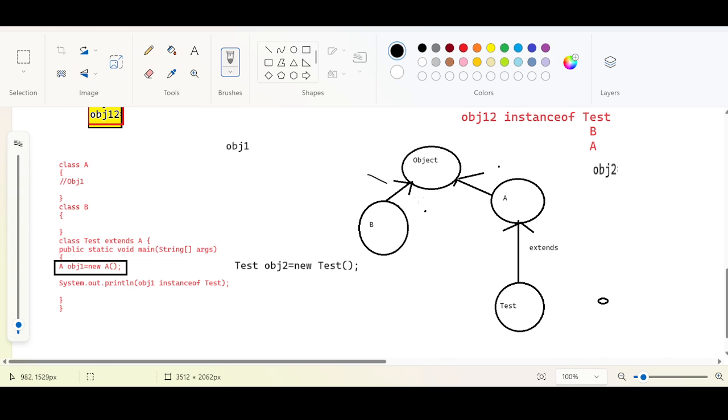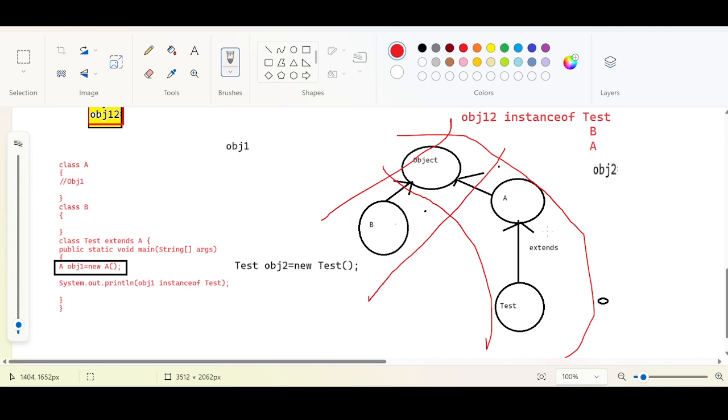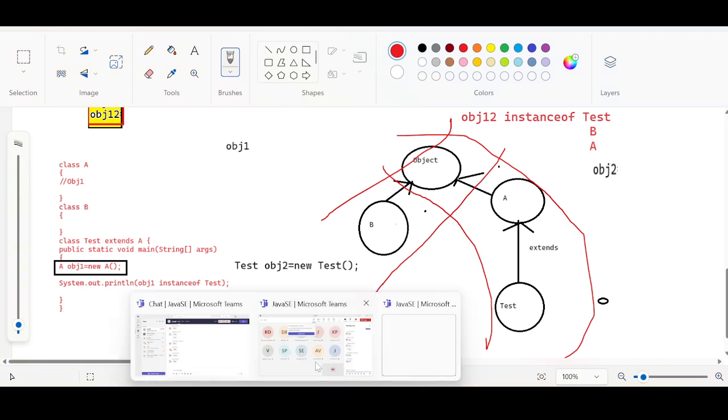These three classes are separate, and these two classes are separate. So they are also in a relation, but in a separate, independent relation. Making sense, everyone? Any confusion?